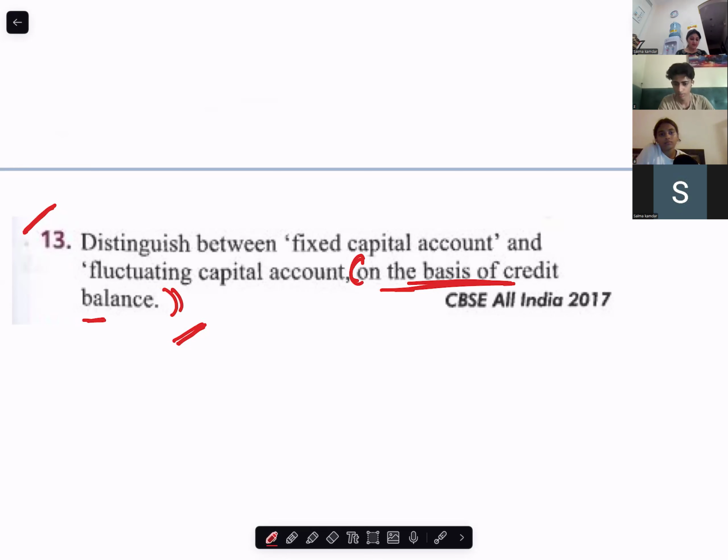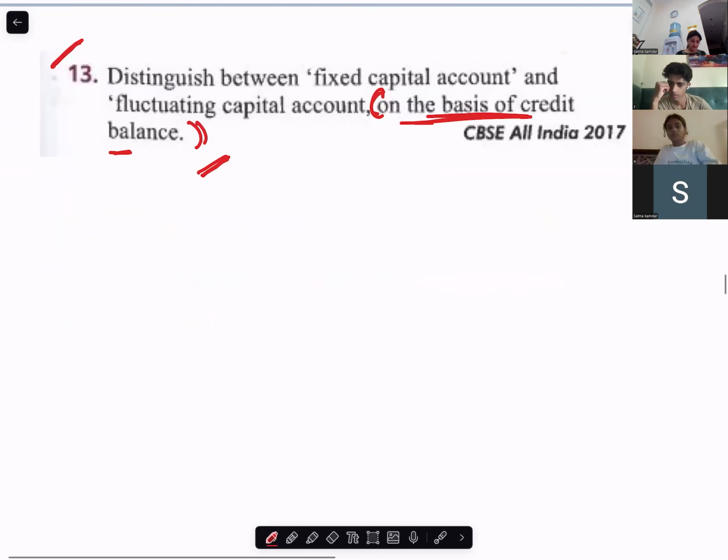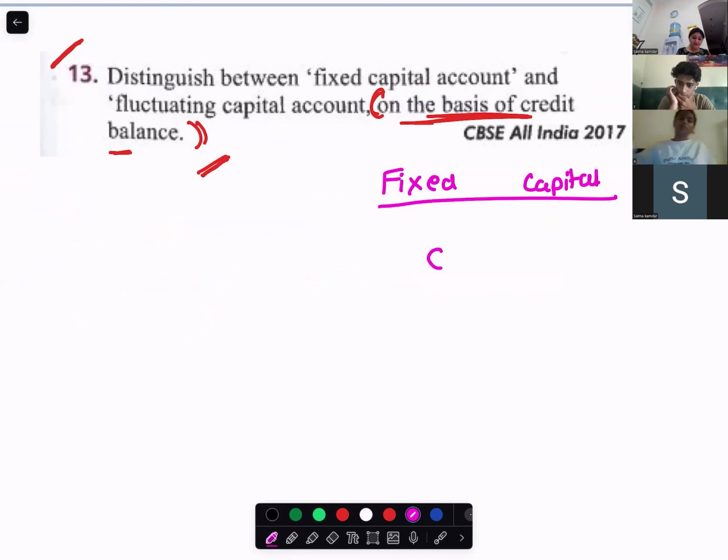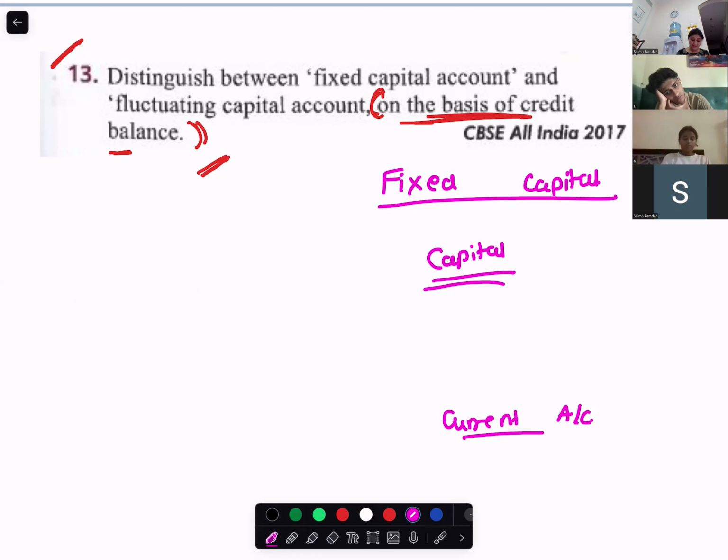Miss, it means the opening balance, right? Now understand one thing. For fixed capital accounts, how many accounts do you make? Two accounts. One is the capital account and one is the current account. Capital account will always have what balance?